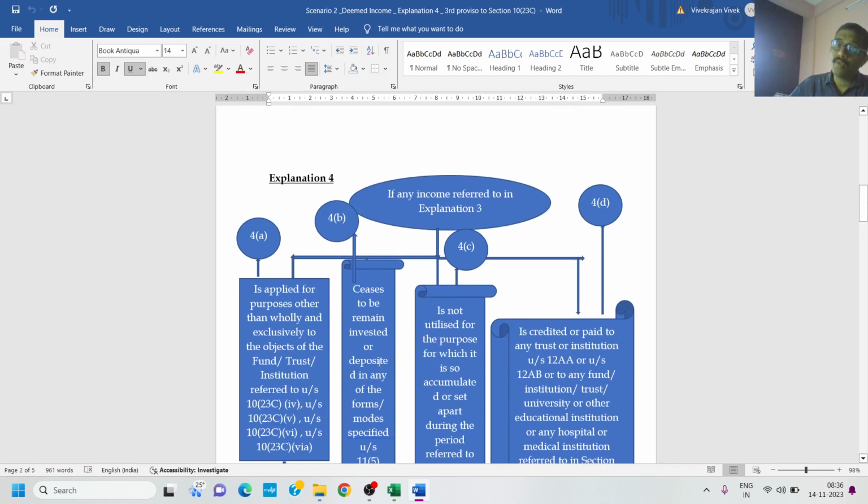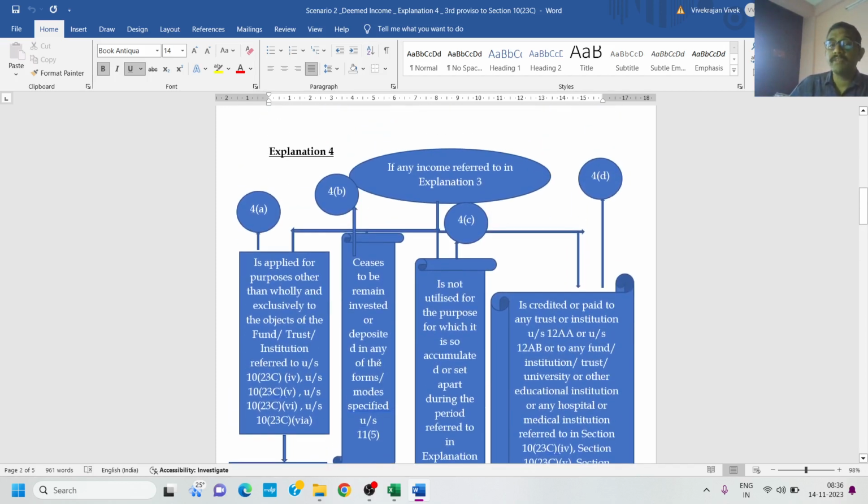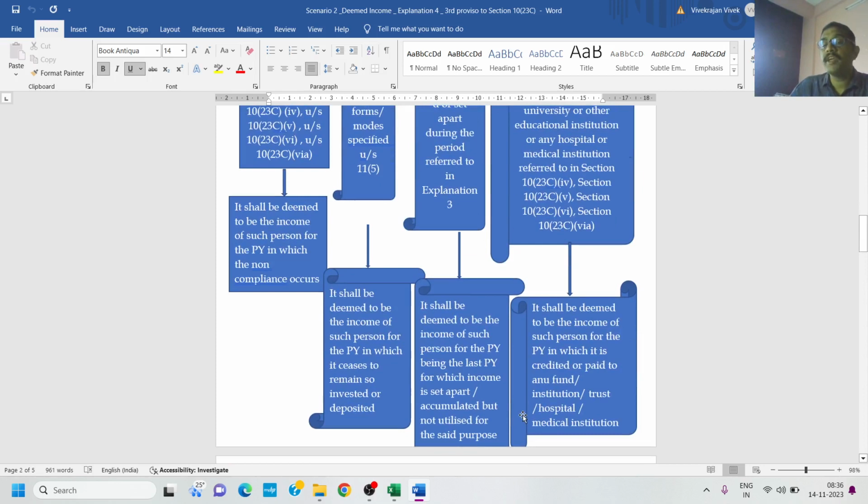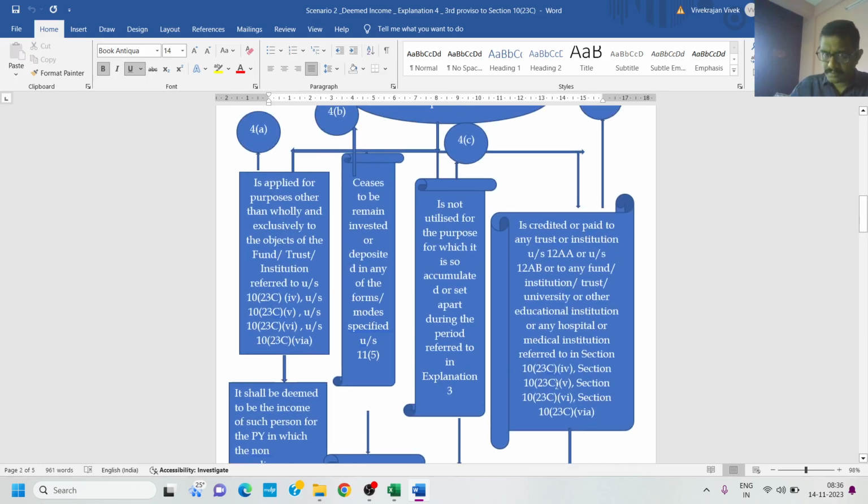Then the last category, 4D: the income referred to in explanation 3, if it is credited or paid to any trust or institution under 12AA or 12AB, or to any fund or trust or institution or the educational institution or hospital referred to in 10(23C) 4, 5, 6 and 6A, then it shall be deemed to be the income of such person for the previous year in which it is credited or paid to any fund or institution, hospital or medical institution.